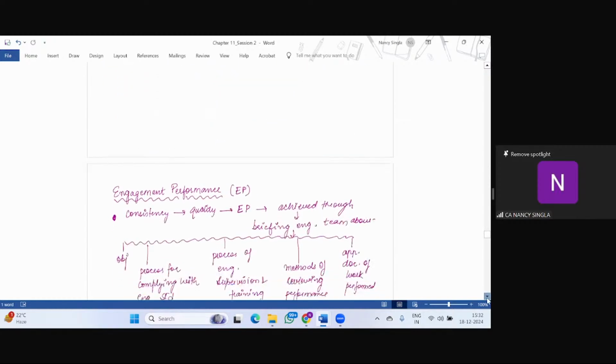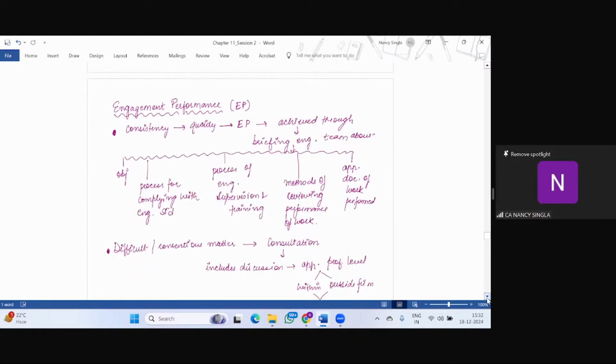So now moving on to the fifth one, which is what? Engagement performance, right? See, while considering the quality of the work that has been given, the quality of the service that has been given by the firm, how the engagement is performed is really very, very important.